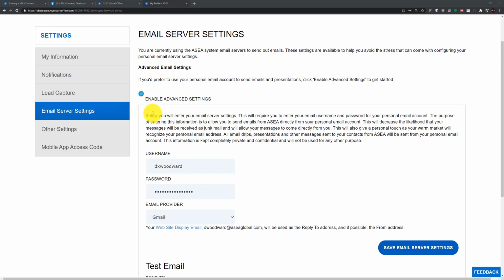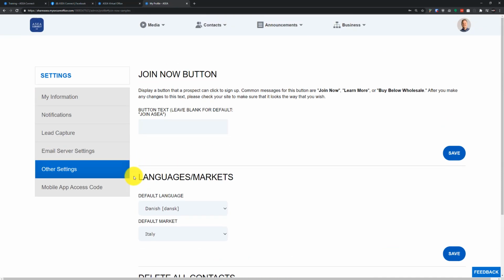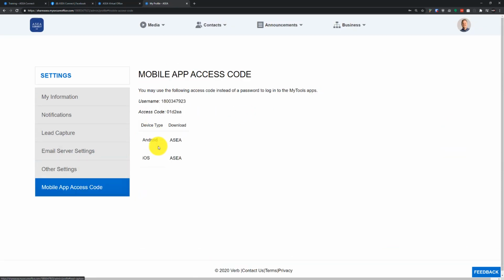Let me know and I can get you taken care of there. The other settings, this is not really going to apply to you guys, so I wouldn't focus too much on that. And the mobile app access code, this is something for the tech support team to use, so you can ignore that as well. So after we're done talking about the user settings, let's transition a little bit over to the media library.